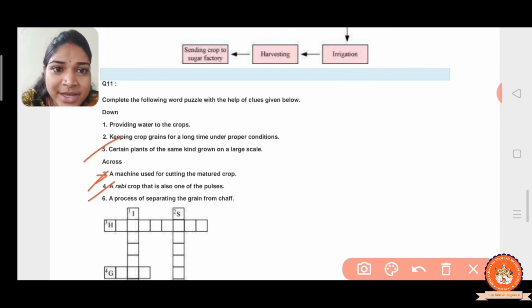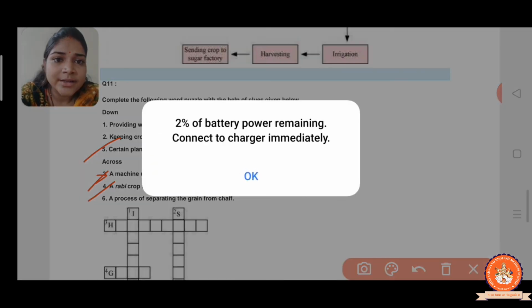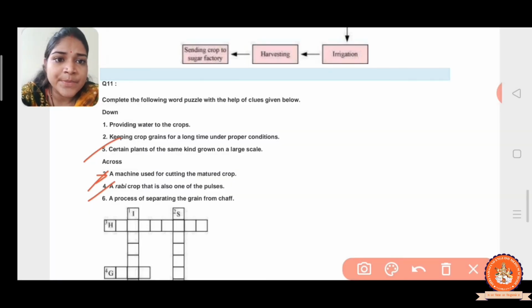Next, a Rabi crop that is also one of the pulses. Examples of Rabi crops are wheat, gram and pea. According to the box or word you have to write here. In question number 4, the letter G is given, it means gram. So the answer is gram. Now the sixth one, the process of separating the grain from chaff is called winnowing. Got it?